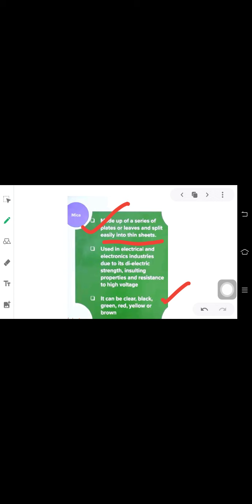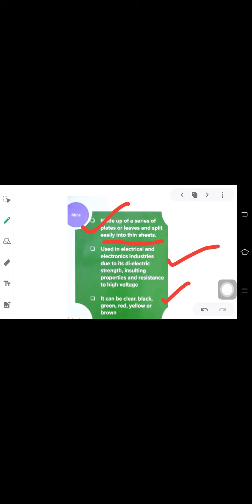The third question can be: why is mica considered the most important mineral in the electric and electronic industry? You can find the answer here. Mica is considered the most important mineral in the electric and electronic industry because of its excellent dielectric strength, low power loss factor, insulating properties and resistance to high voltage.